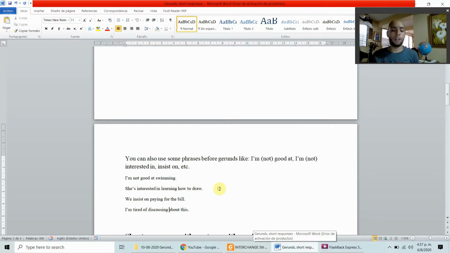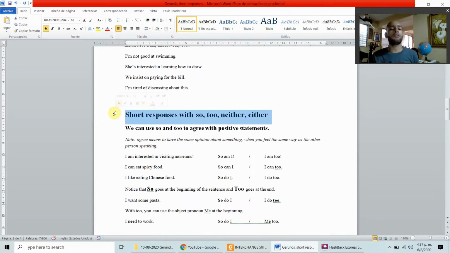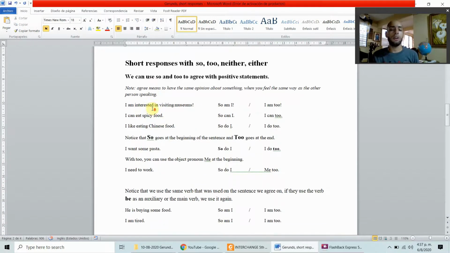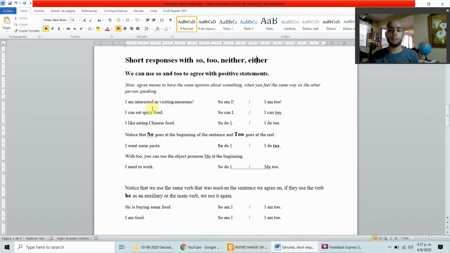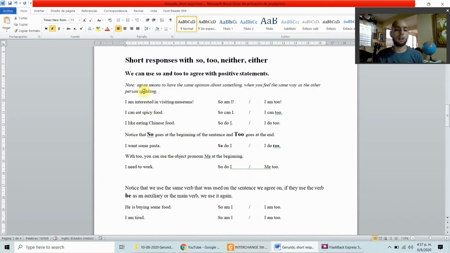So now we're going to take a look at short responses with so, too, neither, and either. We saw this on the first book. We already saw this topic, but we're going to see it again with a small difference. So, let's take a look. We can use so and too to agree with positive statements. Let's take a look at this note. Note: agree means to have the same opinion about something, when you feel the same way as the other person speaking.